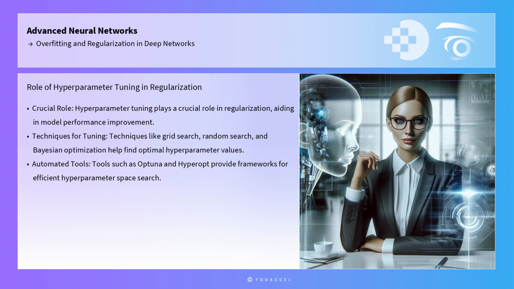Hyperparameter tuning also plays a crucial role in regularization. Techniques such as grid search, random search, and Bayesian optimization can be used to find the optimal values of hyperparameters like dropout rate, learning rate, and regularization strength. Automated tools such as Optuna and HyperOpt provide frameworks for efficiently searching the hyperparameter space, allowing practitioners to systematically enhance model performance while minimizing overfitting.